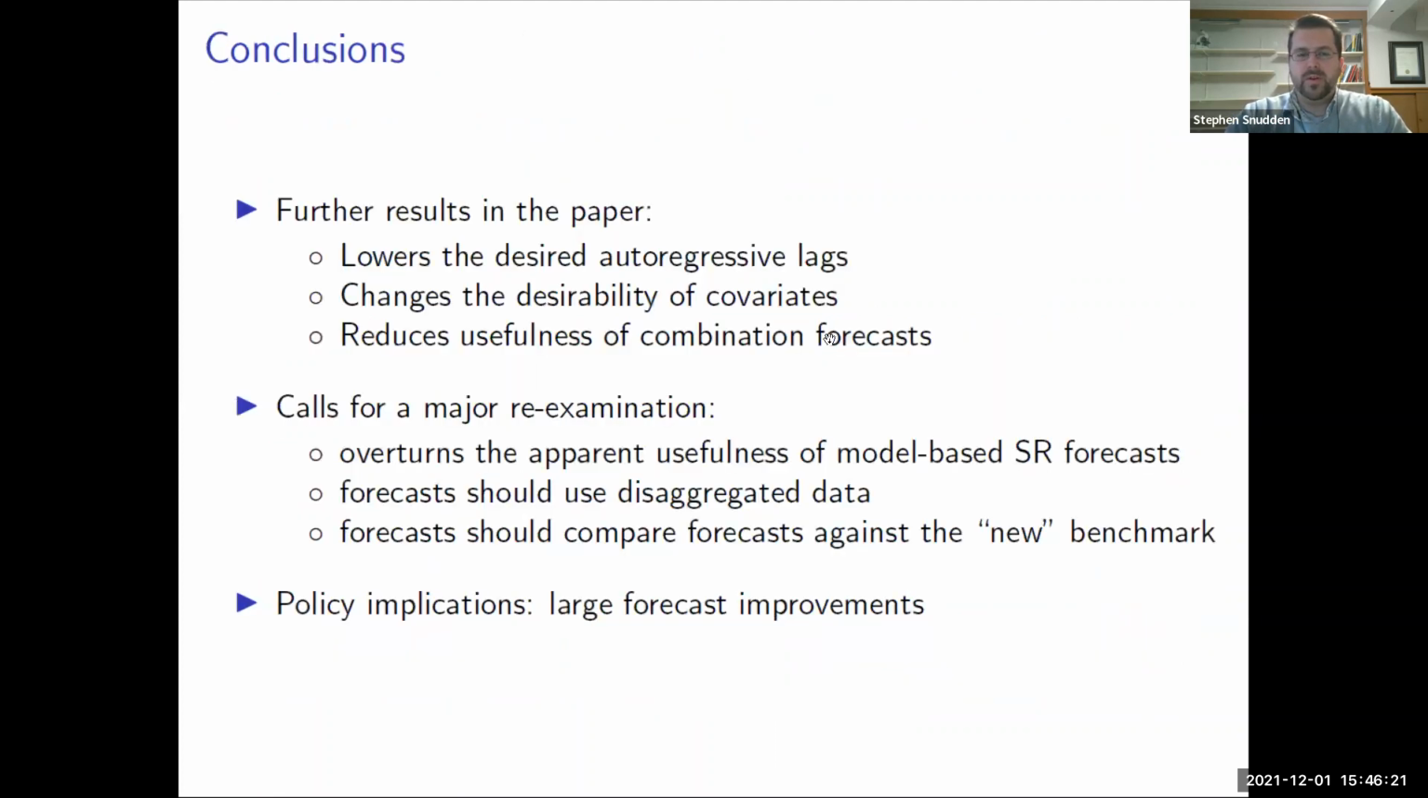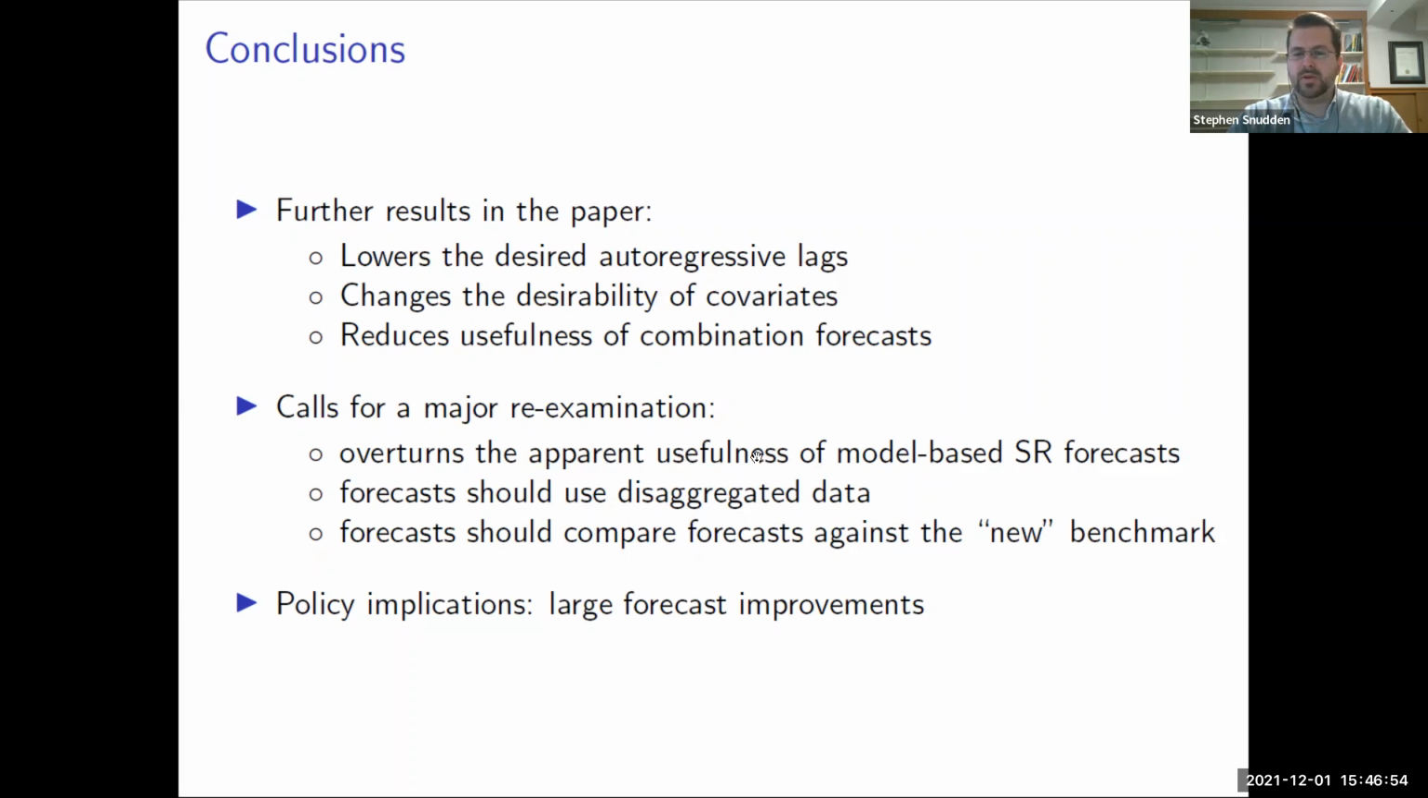In the paper, we go further and we find that when using disaggregated approaches, it lowers the desired autoregressive lags because we're not introducing spurious autocorrelation when aggregating. It also changes the desirability of covariates, particularly for measures of global economic activity, and it reduces the usefulness of combination approaches at the short horizons. And we aren't able to find any model that can outperform the end of period no change benchmark at the one step ahead. This calls for a major re-evaluation in the literature.